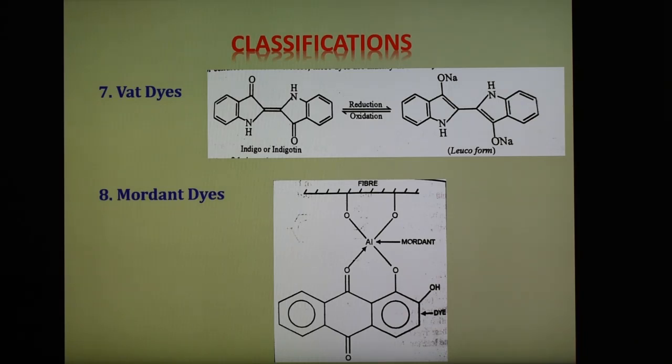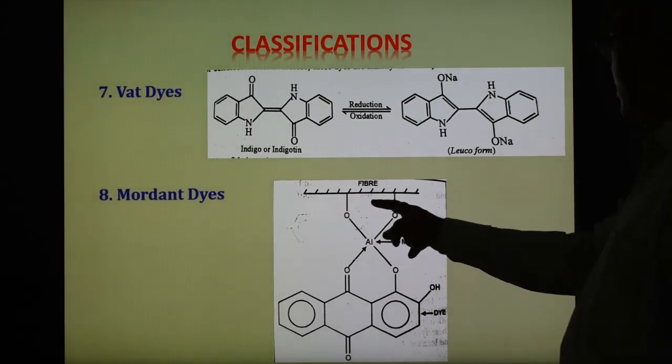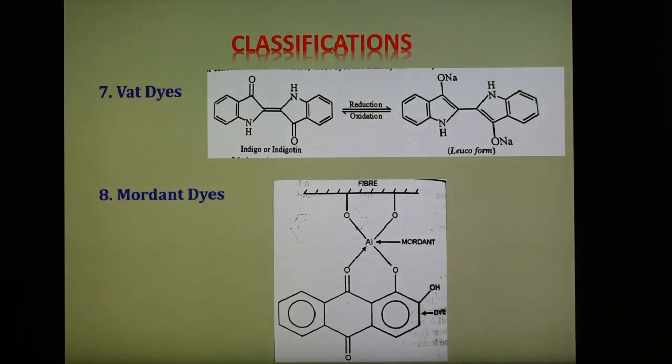One mordant dye is shown in the slide, that is the structure of alizarin aluminum fiber complex, which is rose red in color. So this is the structure which is shown here. This is the fiber, and through this oxygen they bind, and this is the dye mordant which binds to the fiber. So in this way we can classify the different types of dyes, and based on application there are a total of 8 types of dyes.